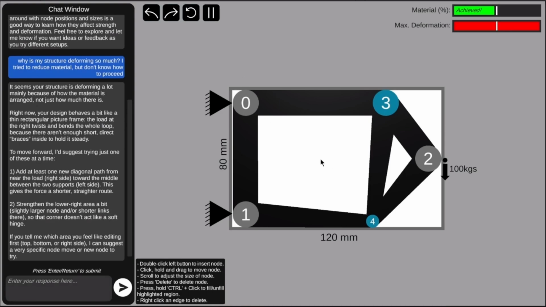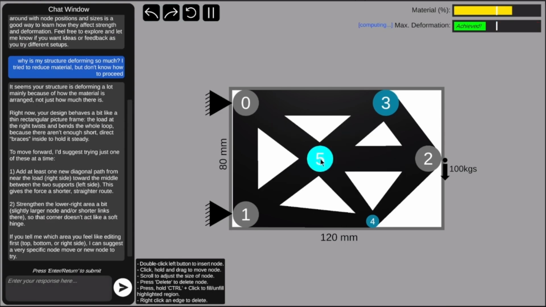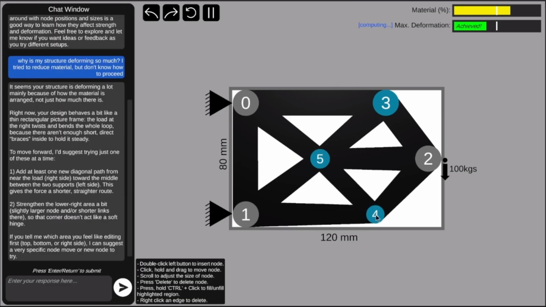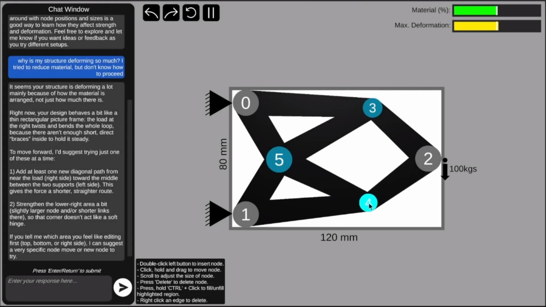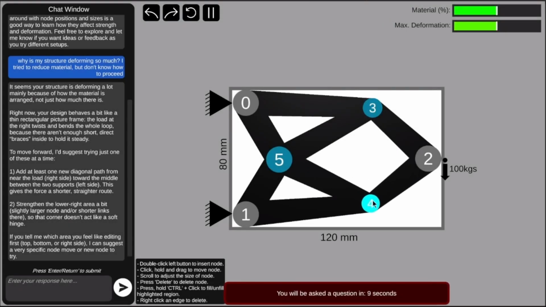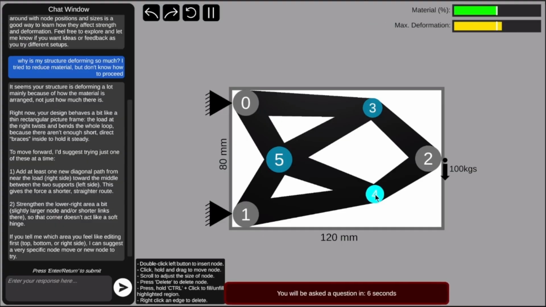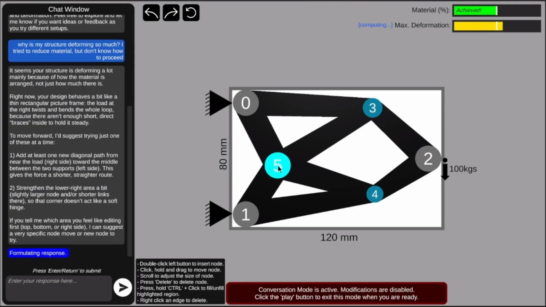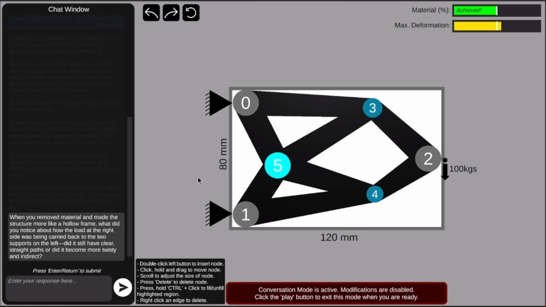Based on that, let me try adding central connections between the load and the supports to distribute forces more efficiently. And you can see that the overall performance improves, and I'm moving closer to meeting both of the objectives. Now, this was an interaction that was initiated by me, but like any good collaborator, the agent within the tool also takes initiative during the process, where it asks reflective questions based on the changes that I've made to help me think more carefully about my design decisions and the reasoning behind them.